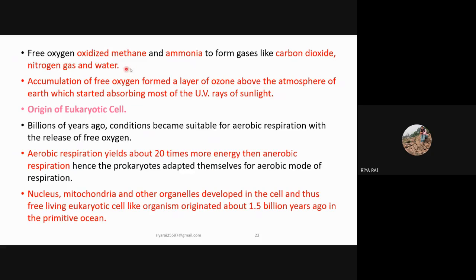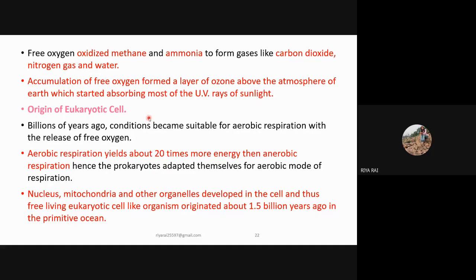The free oxygen oxidized the methane and ammonia, and due to this, different gases were formed like carbon dioxide, nitrogen, and water. Accumulation of free oxygen formed a layer of ozone above the atmosphere of the Earth, which started absorbing most of the UV rays of sunlight. Means due to the presence of free oxygen, a layer was formed around the Earth, known as the ozone layer, which protects the Earth from UV radiation by absorbing it.